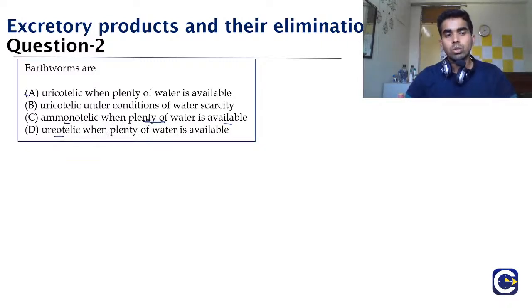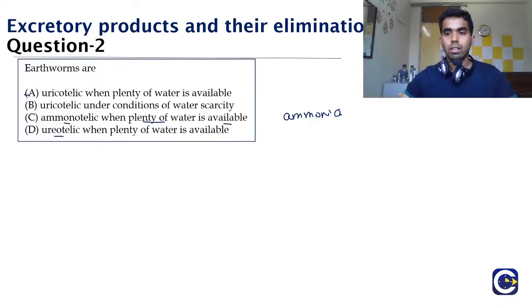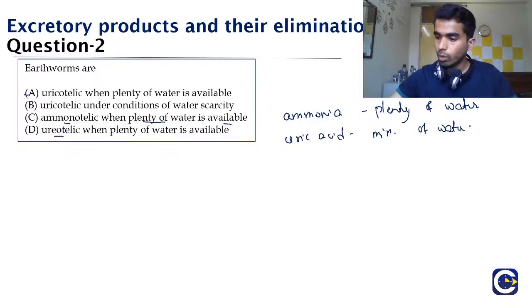To answer this, I need to tell you that of all the nitrogenous wastes, ammonia is the most toxic form, and that is why the organism needs plenty of water for its excretion. And uric acid is the least toxic form, and that is why the minimum amount of water is required. And hence, some organisms can excrete both.